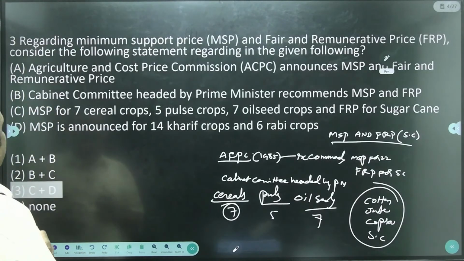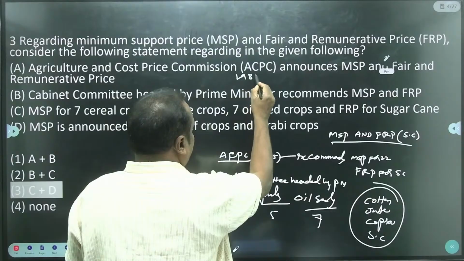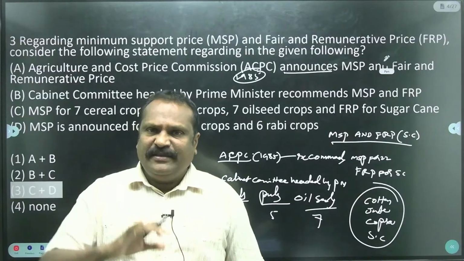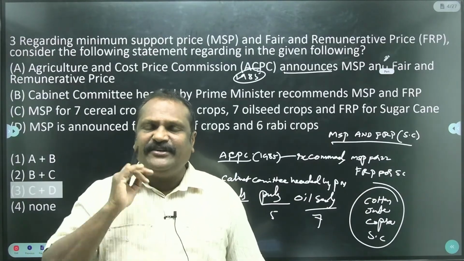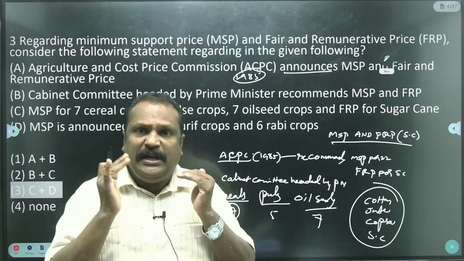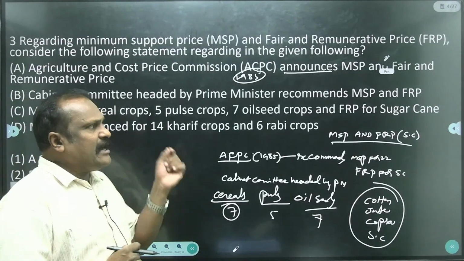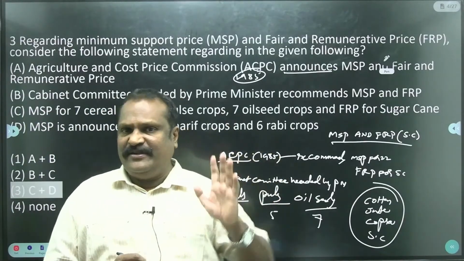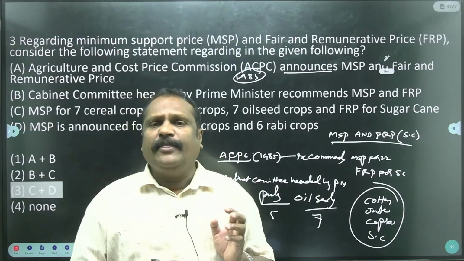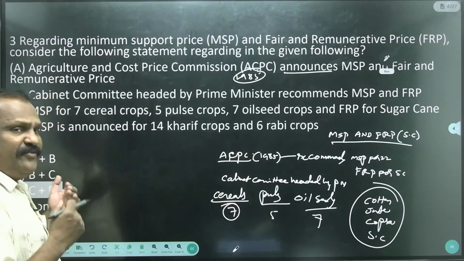Now we have 4 statements, A, B, C, D. Which statement is correct? The Agriculture Cost and Price Commission, which came into existence in 1985, announces MSP and fair and remunerative price. This statement is wrong, because the commission only recommends. Come to the second statement: the Cabinet Committee headed by the Prime Minister recommends the MSP and fair and remunerative price. This statement is also wrong. Only the Cabinet Committee headed by the Prime Minister announces MSP.